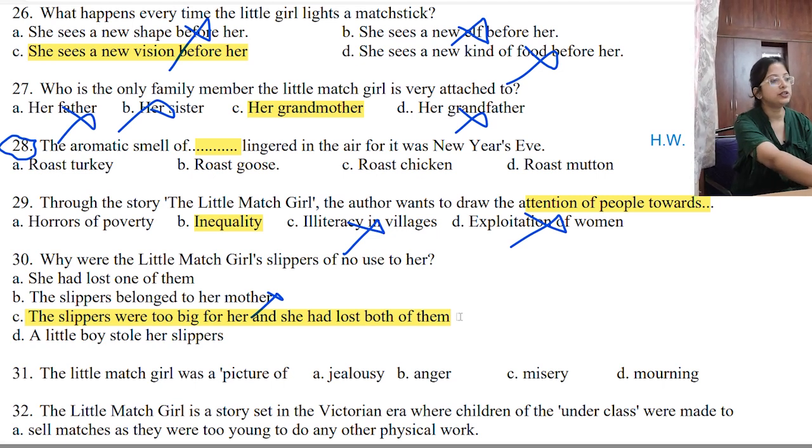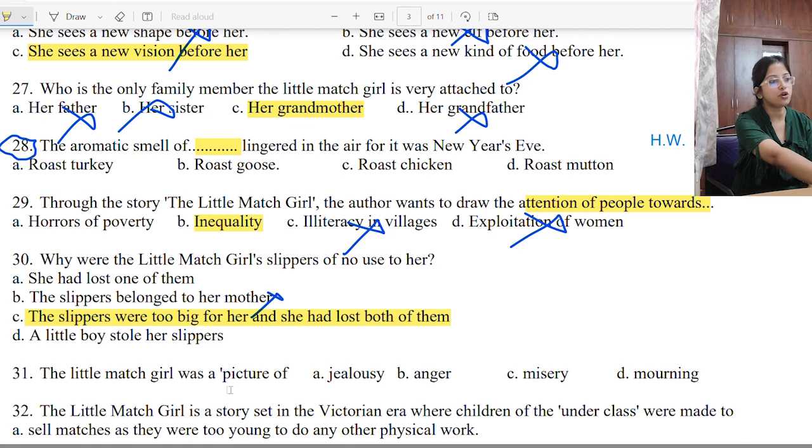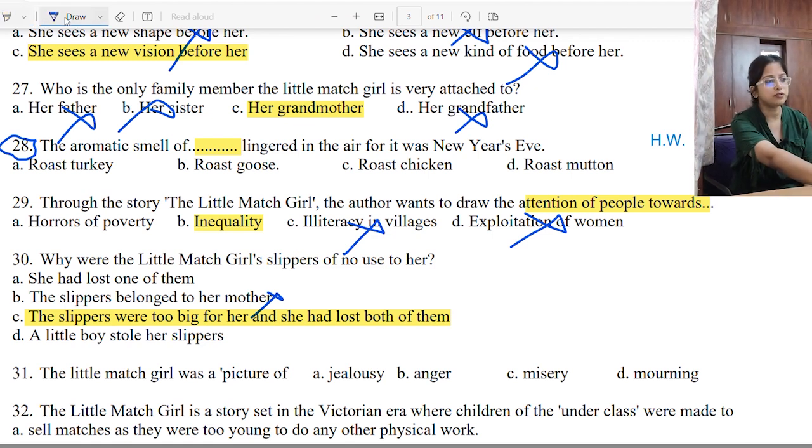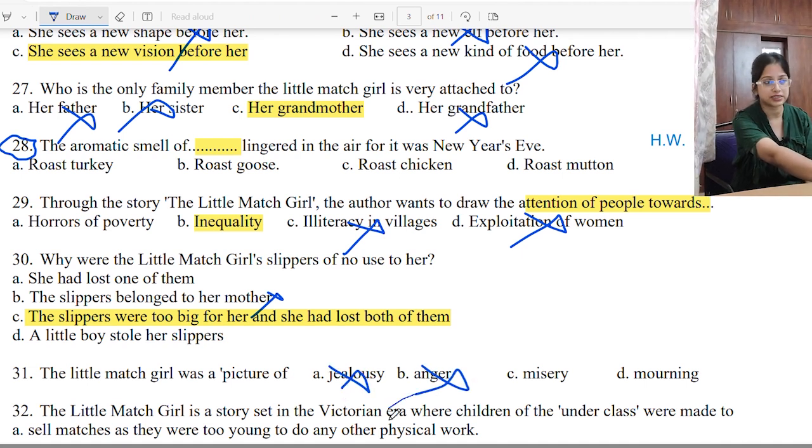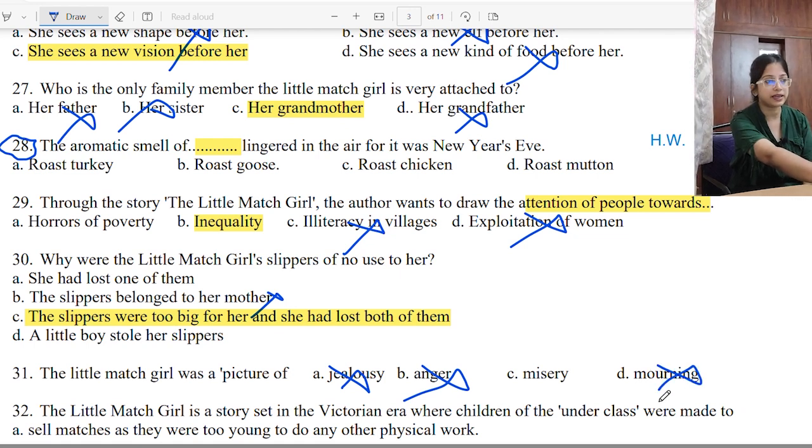Come to question number 31. The little match girl was a picture of what? Jealousy. Suddenly jealousy. Who would she be jealous of? Angry, she was not angry, she was feeling helpless. Mourning, she was sad, no, she died with a smile. So the correct answer is going to be misery. Okay, option number C.